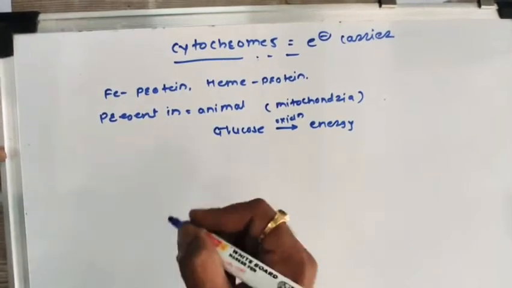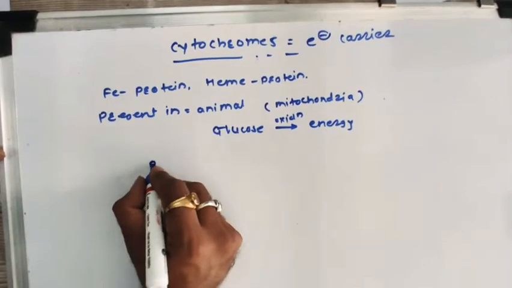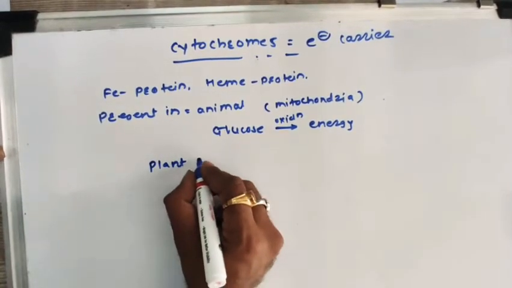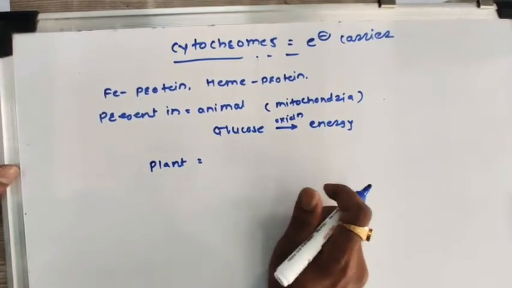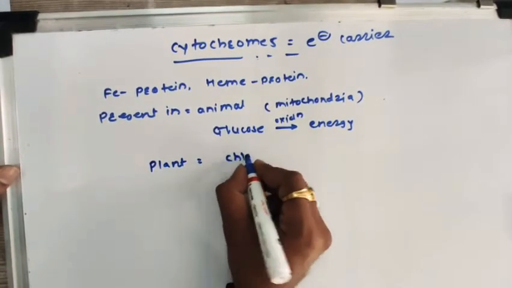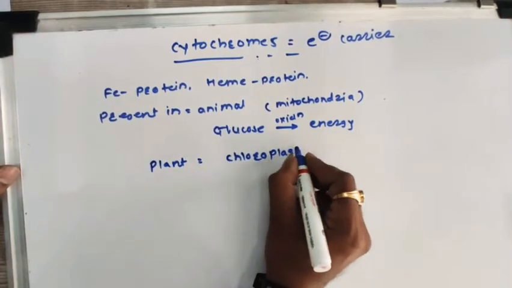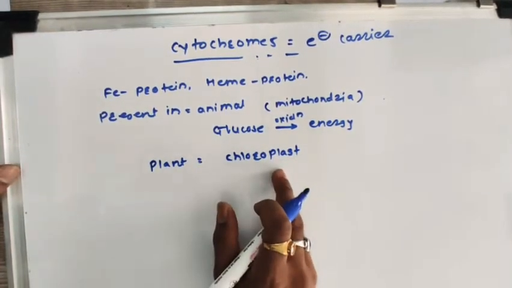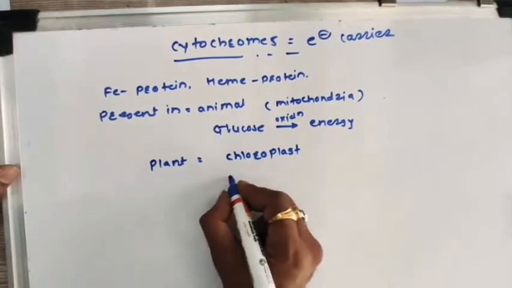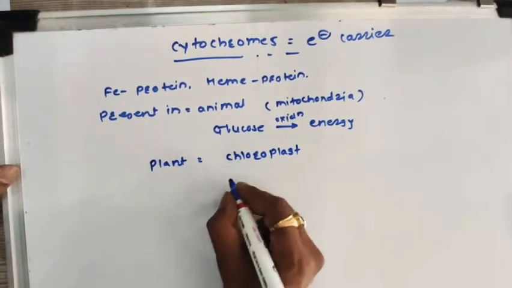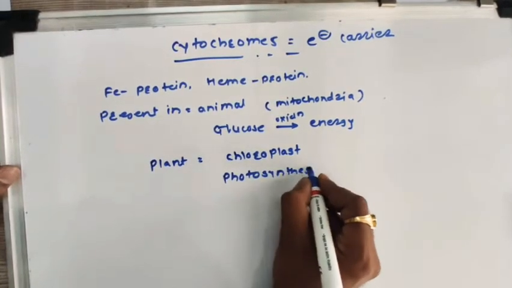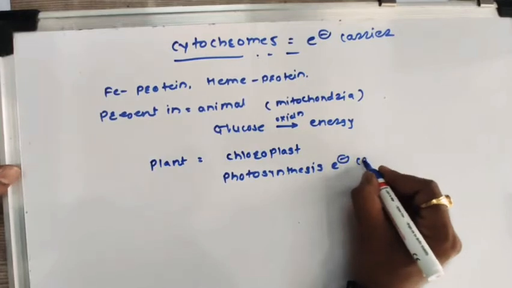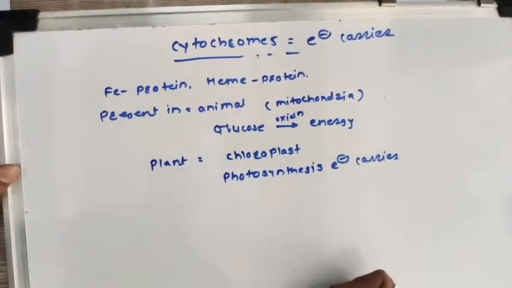Almost all plants have cytochromes. If we think about cytochromes in a plant, they are present in the chloroplast. Here they play an important role during photosynthesis. That means they play a vital role in photosynthesis as electron carriers.